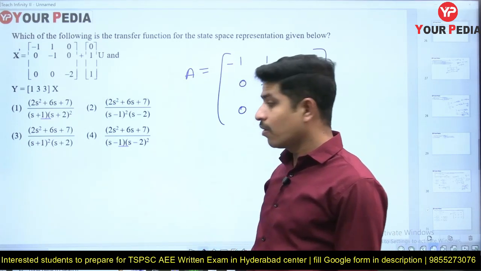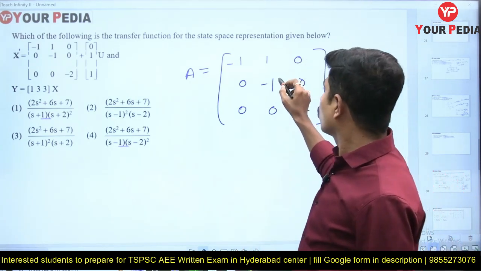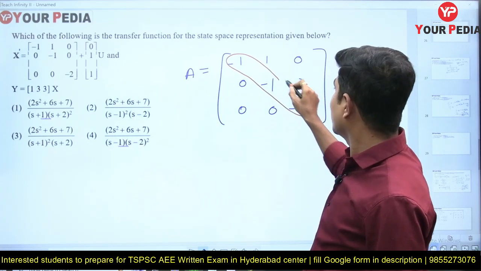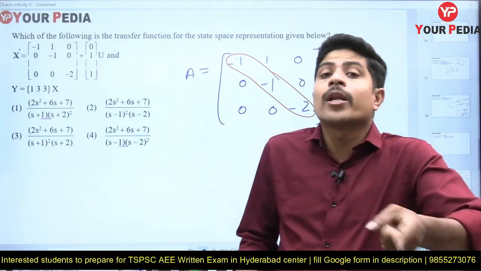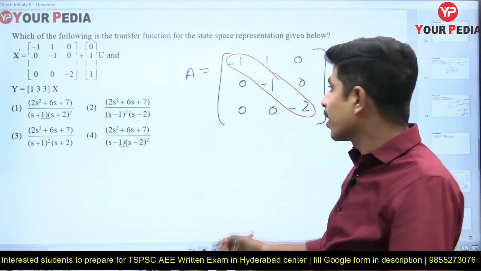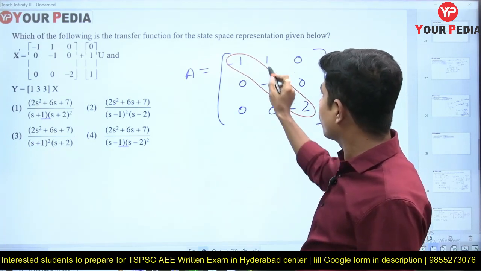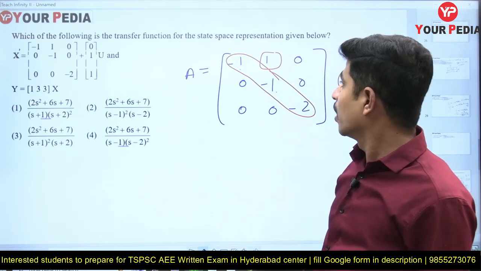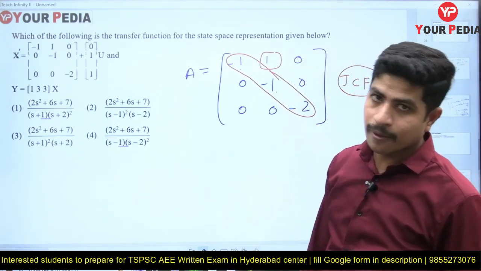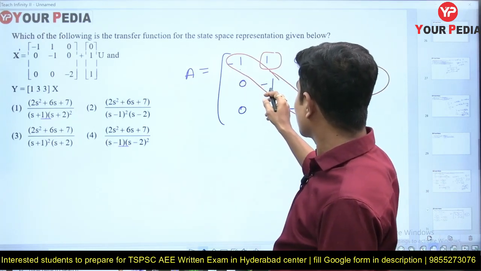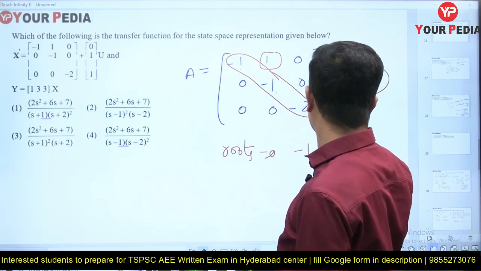In fact, it looks like the diagonal canonical form, but it is not exactly diagonal canonical form, it is Jordan canonical form. First of all, two roots are repeating. If only diagonal elements are there, that is diagonal canonical form. If one of the roots repeats, that is called Jordan canonical form, JCF. Which root repeated? -1 repeated, that's why we got 1 here. Suppose -1 comes again, then we are going to get 1 here as well. Now if you see -1, -1 and -2, the roots are -1, -1, -2.